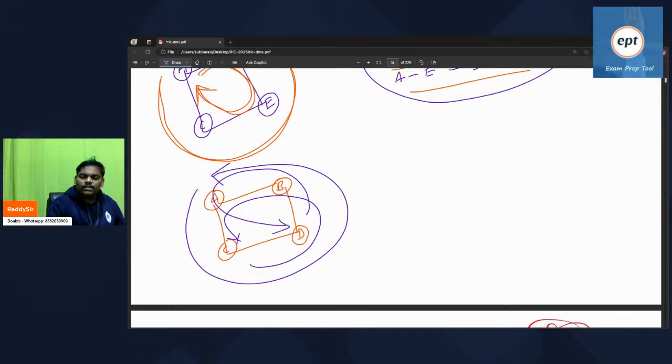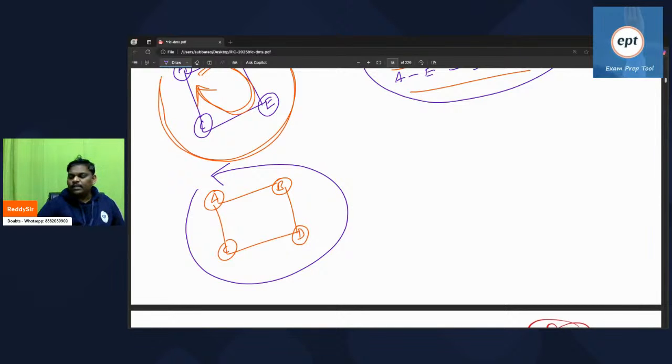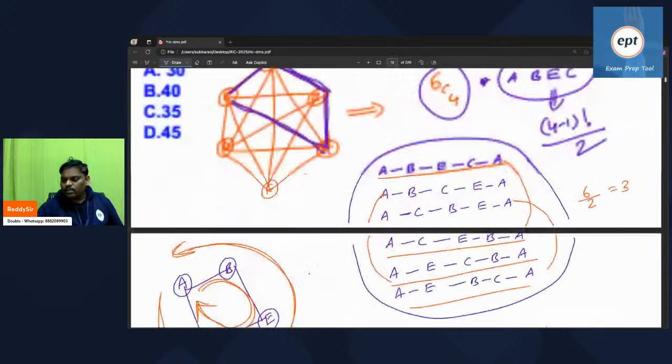So what I mean to say is, starting from A, how many are there? Because of the cycle, you can start from anywhere. Starting from A, one cycle, and starting from C you cannot say it is one more cycle, and starting from D also not one more cycle, because it is the same thing only. Wherever you want, you can start. So this is also one cycle. Both are same. That is the reason starting with A is enough. Starting with B or C you no need to do. So finally the problem is over.